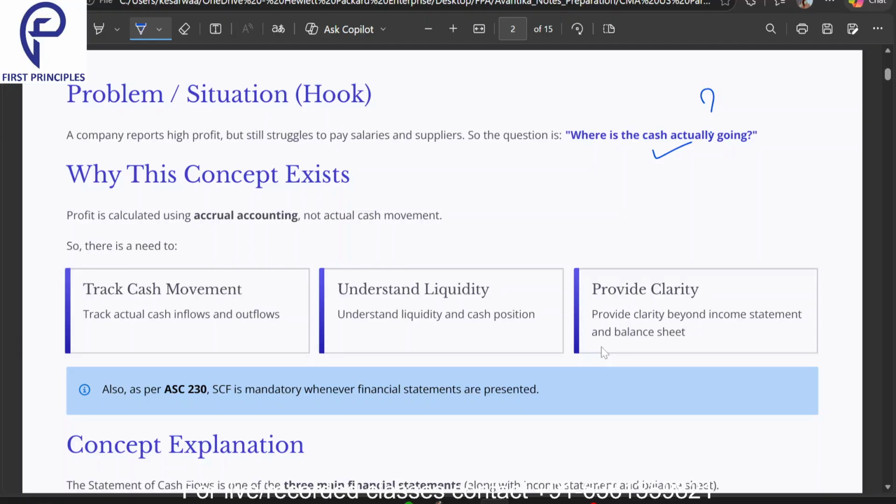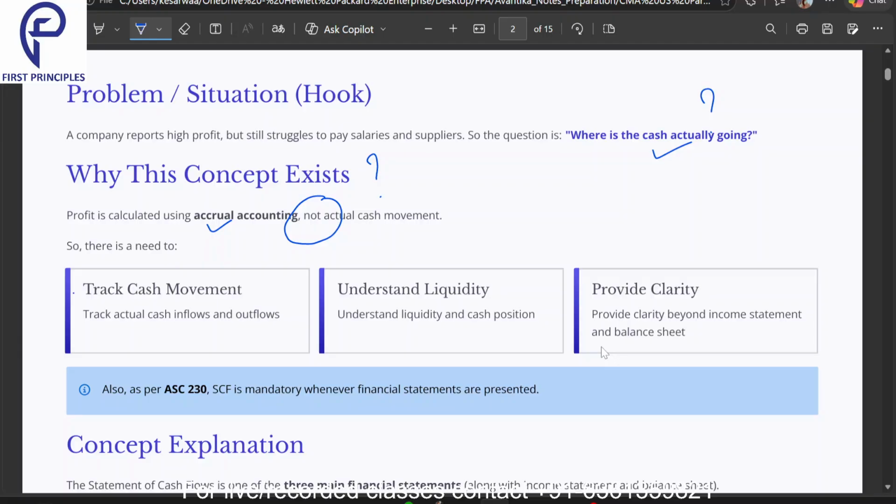Now why does this concept exist? Because the income statement, or the profit and loss statement that we prepare, is prepared based on accrual accounting. That means we recognize the income irrespective of whether the cash has been received or not. We recognize the expense irrespective of whether we have paid for it or not. So that is what accrual accounting is in a nutshell. It doesn't account for the actual cash movement. That is why we have this concept of a statement of cash flows.